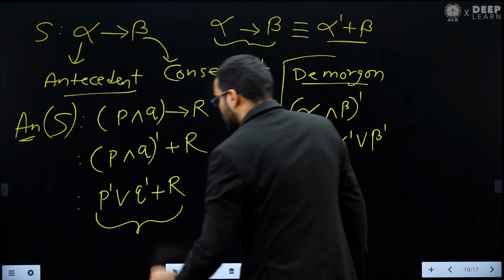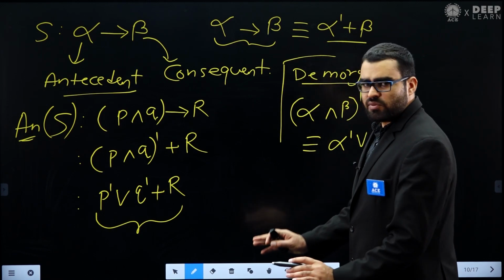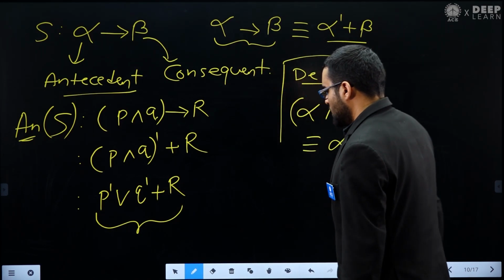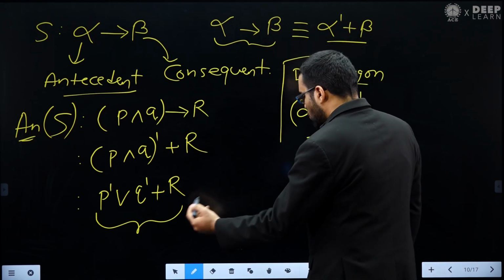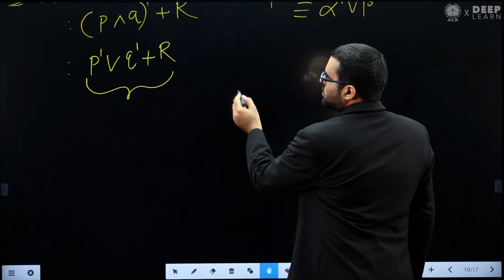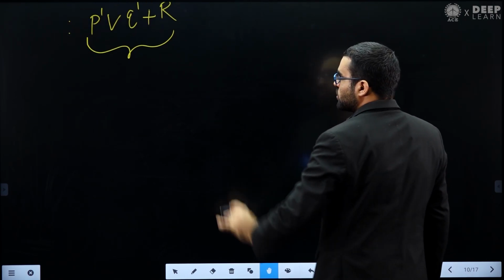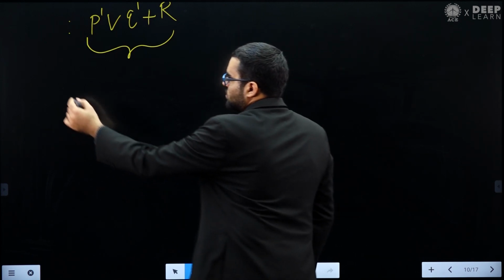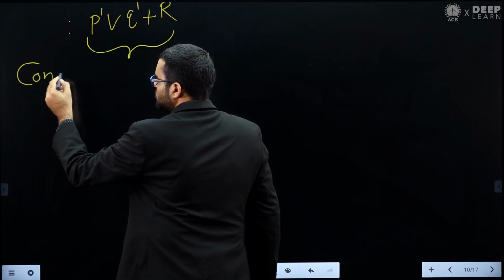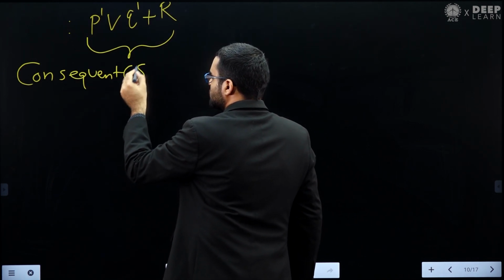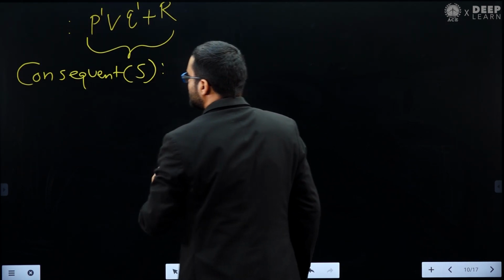So this is our simplification, we have done simplification basically. This is our antecedent of S. Now let's focus on what is consequent of S. Okay, so this is our antecedent. Let me put it here, and now let's see what is consequent of S.